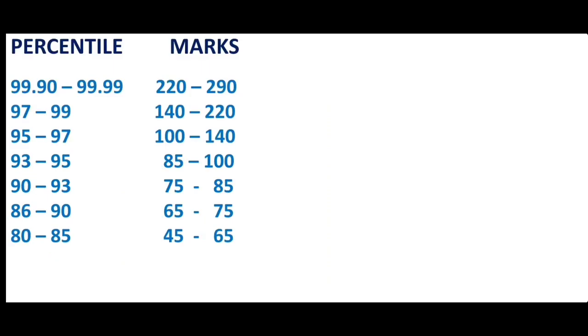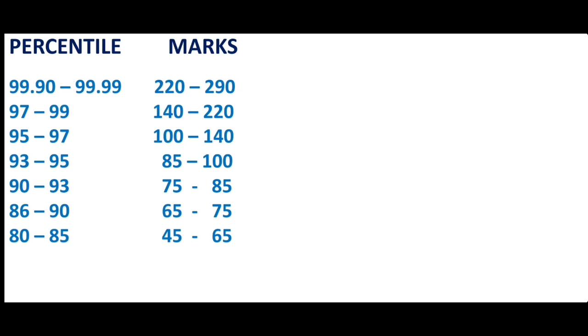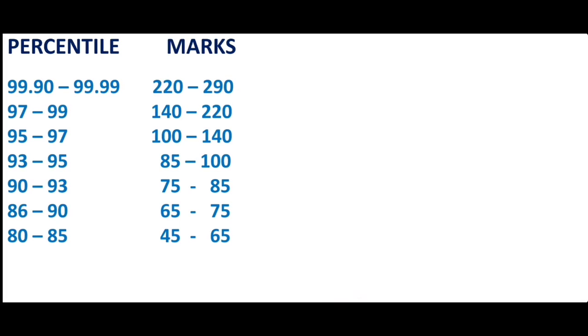If a student seeks the percentile range between 95 and 97, he needs to score the marks range between 100 and 140. For the percentile between 93 and 95, the expected marks range should be between 85 and 100. For the percentile range between 90 and 93, the marks range between 75 and 85. If a student gets the percentile range between 86 and 90, he must get the marks range between 65 and 75. If you get the percentile between 80 and 85, you need to score the marks between 45 and 65.